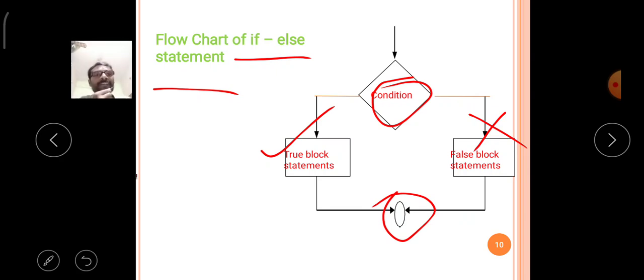If the given condition is false, then the true block is not executed, but the false block is executed. That means the else block is executed, then again it comes to the end of the if else statement. Like that, the Python if else flowchart works.